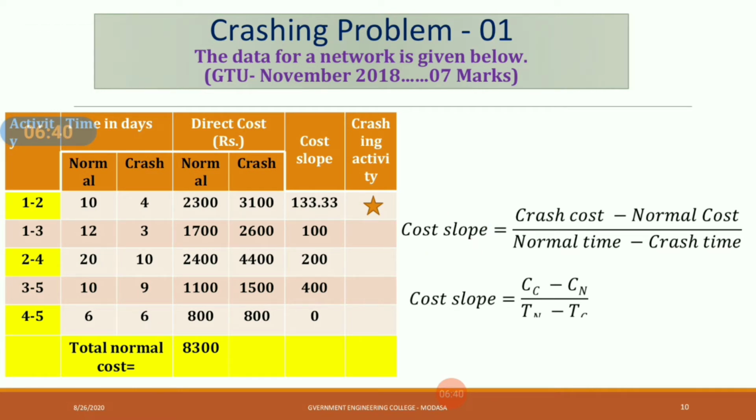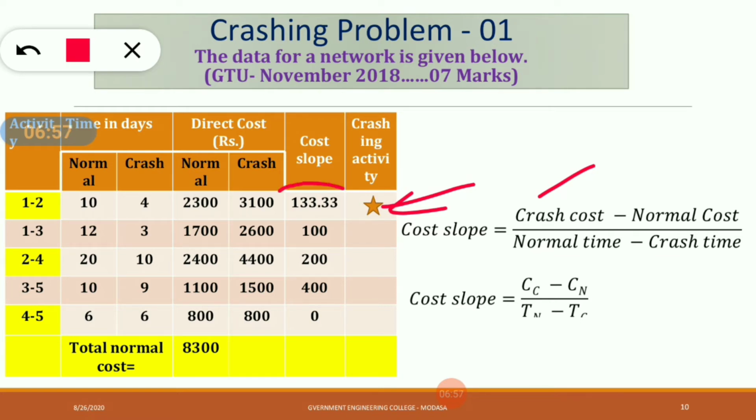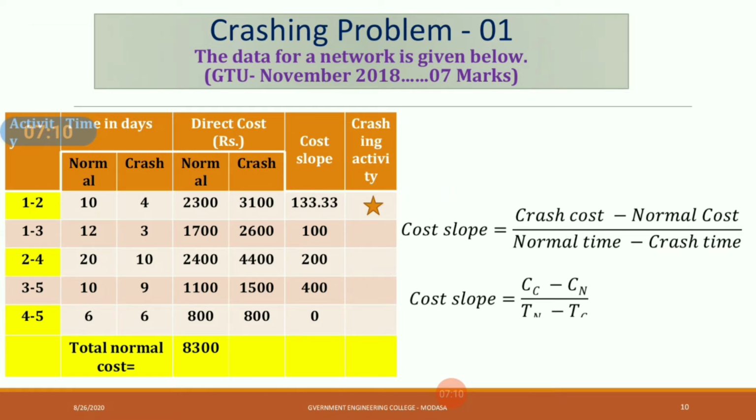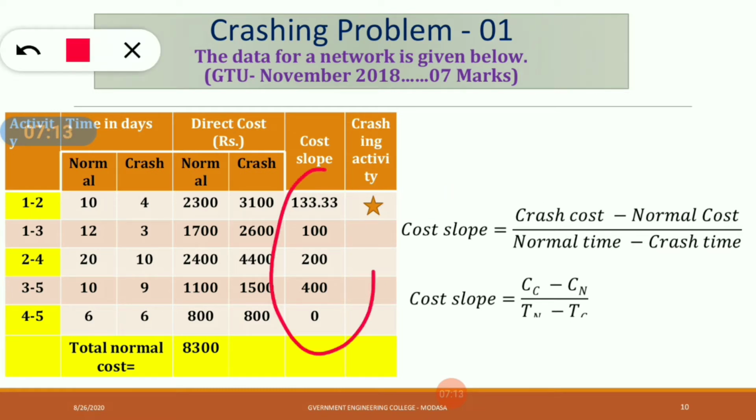So for activity 1 to 2, the cost slope would be 3100 crash cost minus 2300, divided by 10 minus 4. That is 133.33. Then for activity 1 to 3 it is 100, 2 to 4 is 200, 3 to 4 is 500, and 4 to 5 is 800 minus 800, 0, divided by 6 minus 6, 0. So it is 0. Okay, so this is your cost slope.